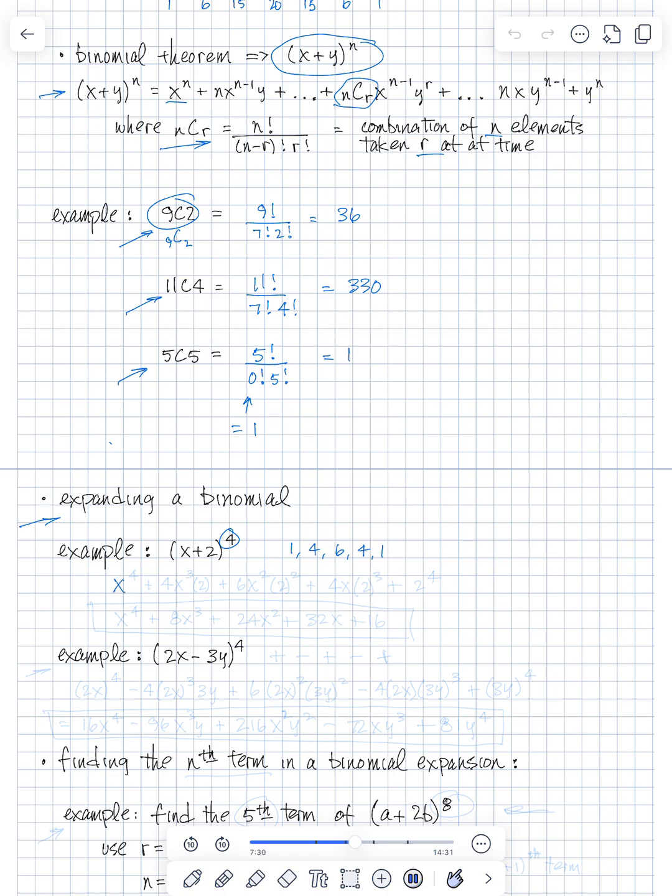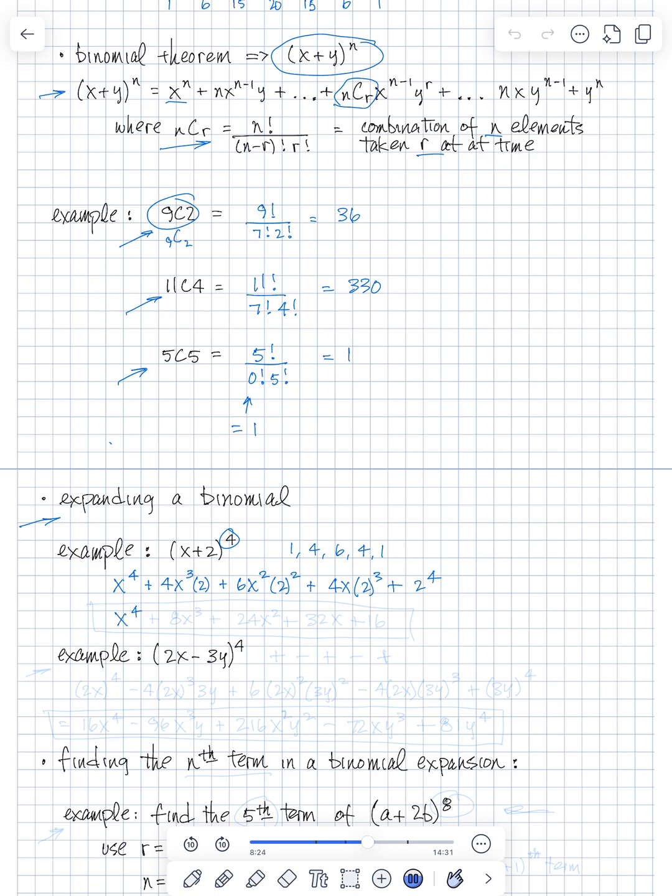So we have x to the 4th plus the coefficient 4x cubed, because the powers of x are going to go down and the powers of the y value, which is 2 in this case, are going to go up. So just multiply that by 2, plus 6x squared times 2 squared, plus 4x times 2 cubed, plus 2 to the 4th. Then you just simplify that.